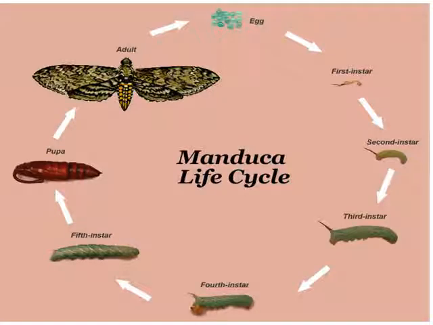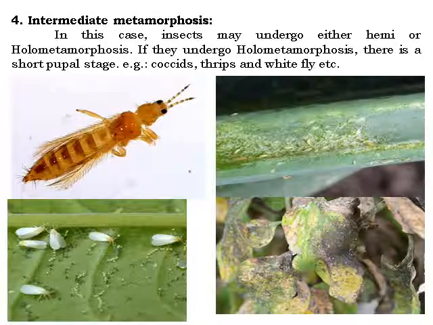This is the life cycle of the moth from the Lepidoptera. Here the life cycle starts with the eggs, then first instar, then second instar, third instar, fourth instar, fifth instar, and then the pupal stage is found in soil. After that the adult will emerge and again the life cycle will start. So this is a typical example of complete metamorphosis.